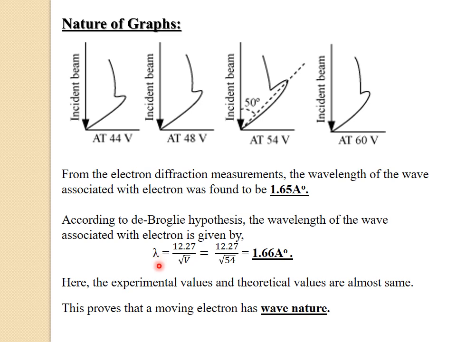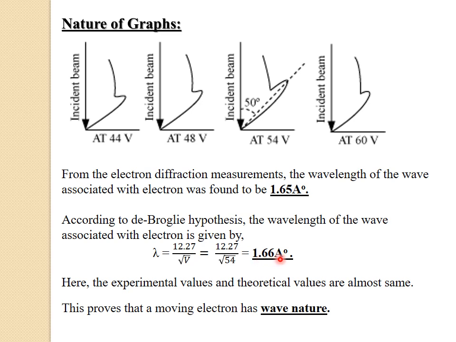In the last class we derived this formula: lambda equals 12.27 divided by the square root of V, where V is the applied potential. So that equals 12.27 divided by the square root of 54, where 54 volts is the applied potential. That gives us 1.66 angstrom.